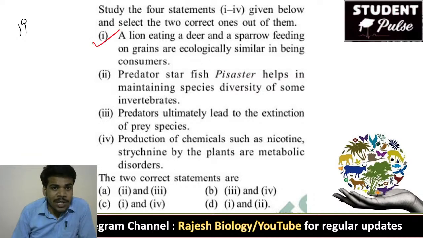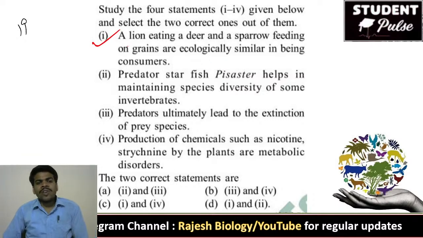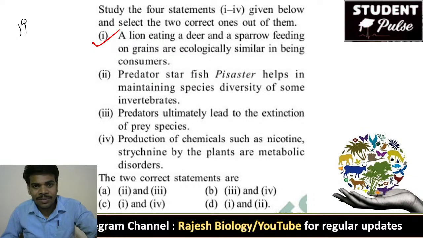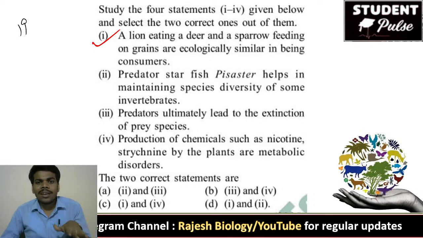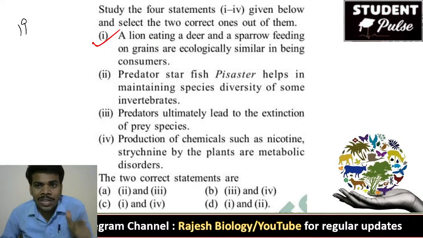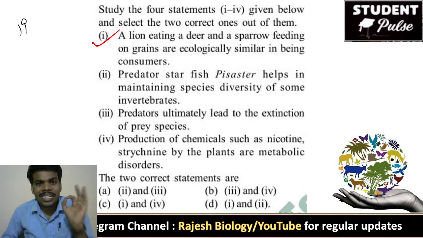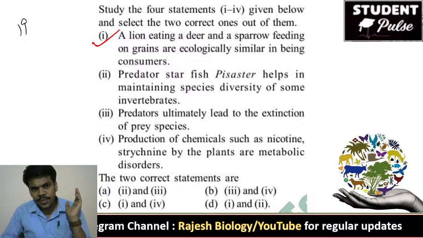This is 100% true. Even though we feel very sad about the deer when it is eaten by the lion, that is equal to the sparrow eating a grain, and to humans eating rice. So it is ecologically similar as a consumer. Option 1 is right for the 19th question.